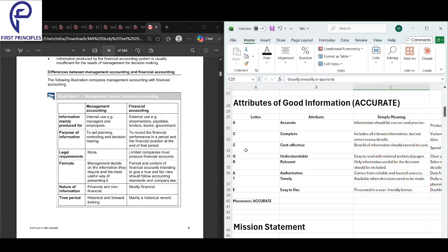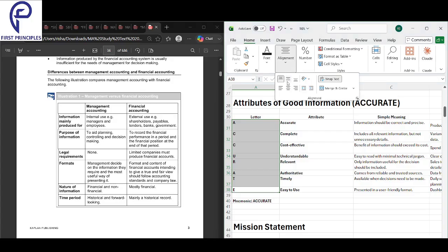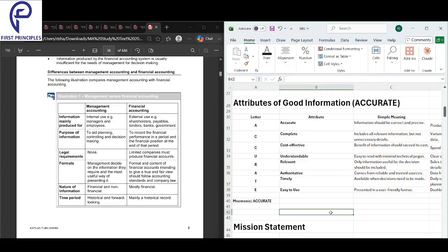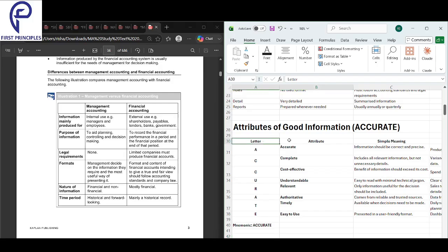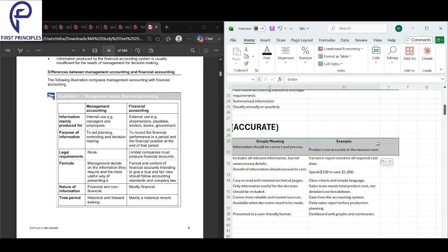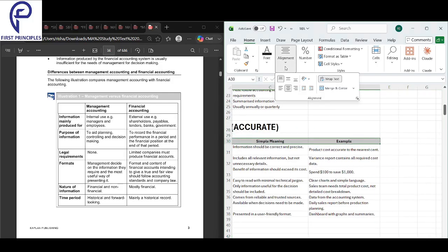So we will look into ACCURATE. This is the acronym for good information. If you remember this, you will know the attributes of good information. So let's look into this and make sense of the acronym.